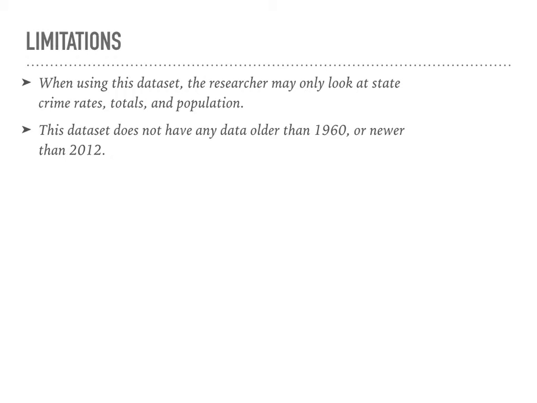The second limitation is that the data set only goes back to 1960 and only goes up to 2012. Luckily, I only wanted to go back as far as 2006, but I would have really liked to take a look at some more recent data. 2012 is 6 years ago, so I would have liked to see if this trend continued, and to see if the crime rate in Virginia decreased up until present day. I know obviously that the crime rate for 2018 in the Commonwealth is not in yet, but it would have been nice to see up until maybe 2017 or even 2016.